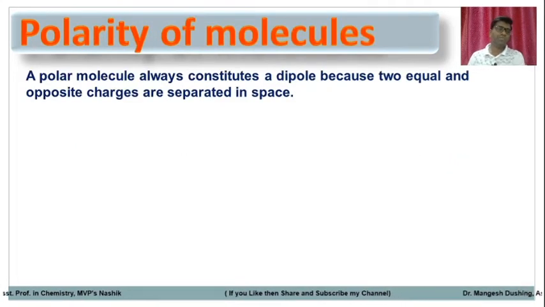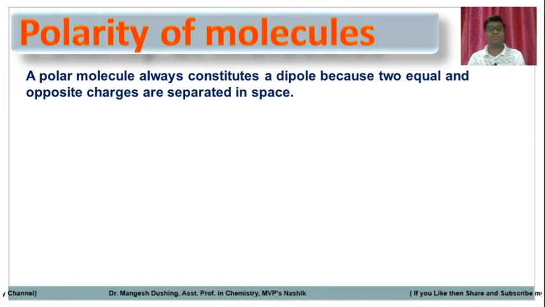So, polarity in the molecule. A polar molecule always constitutes a dipole, a charge separation, because two equal and opposite charges are separated in space. If two equal and opposite charges are separated in space, that generates a dipole in the molecule.